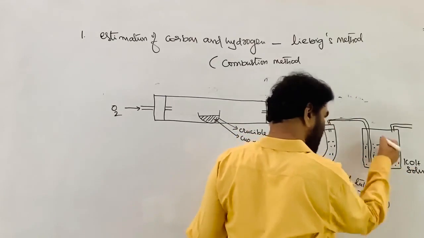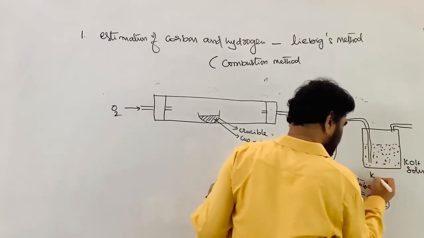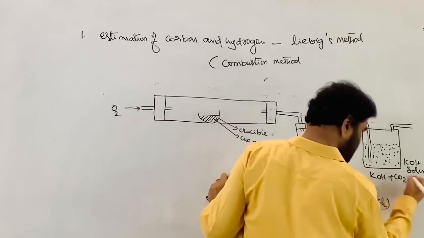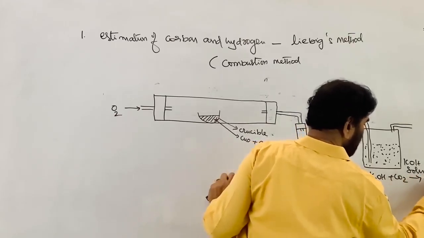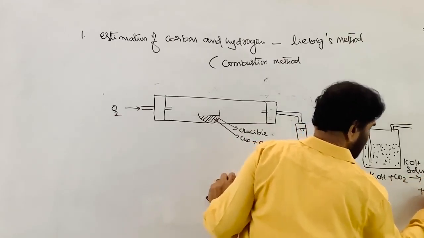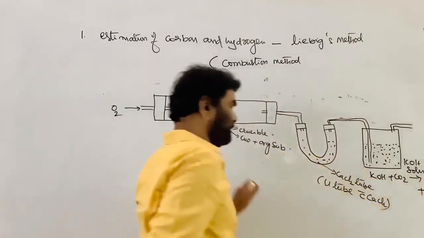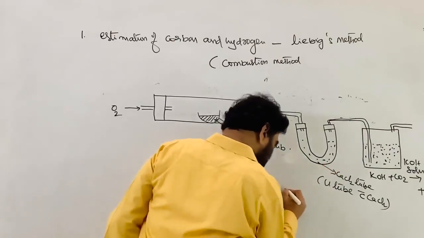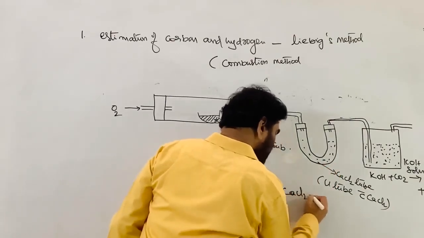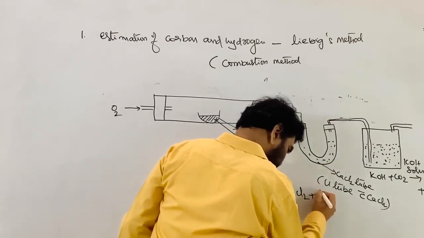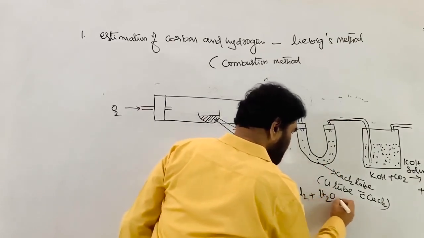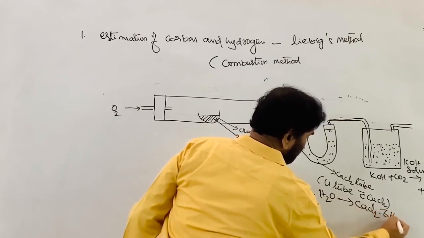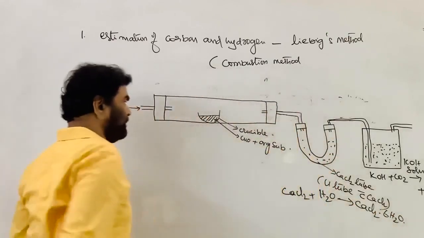This absorbs the carbon dioxide: KOH plus carbon dioxide gives K2CO3 plus H2O. And here calcium chloride absorbs the water and converts it into the CaCl2 6H2O hydrate.